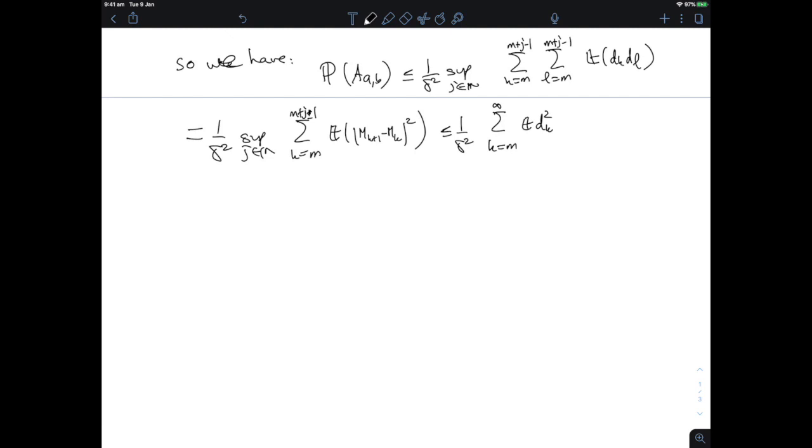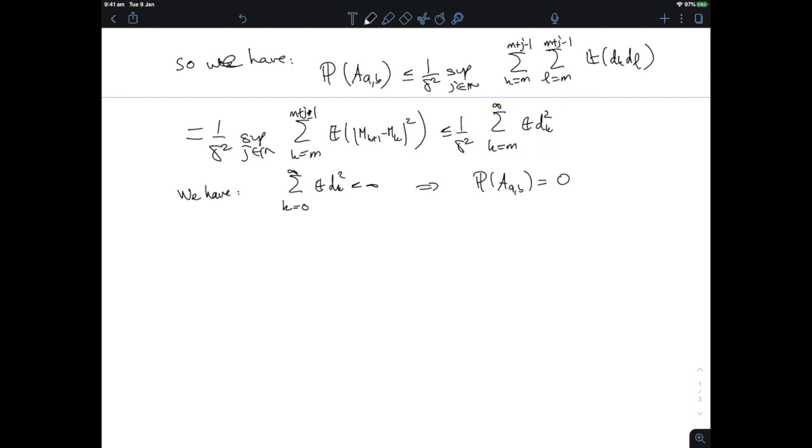Now, how do I see that this series is converging? So let me write that up. First of all, we have that if this series happens to converge, then the probability of A_B will be 0, just sending little m to infinity in the expression we've got here.